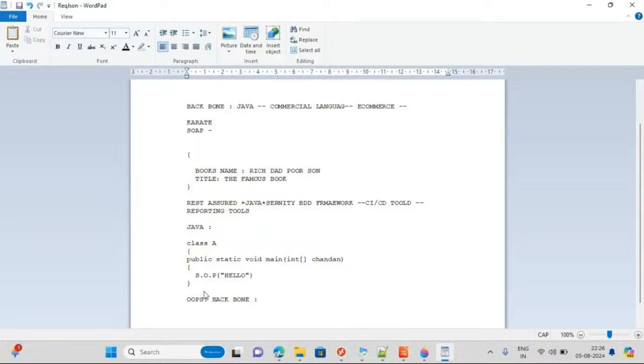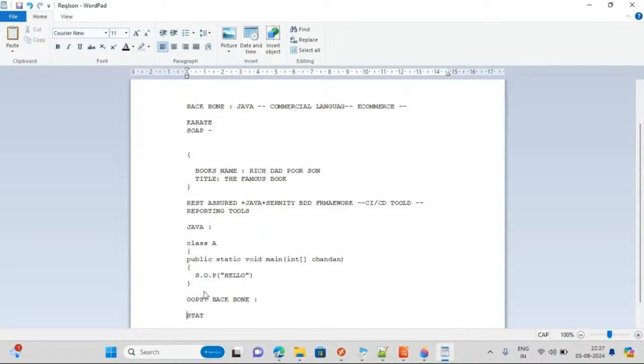Let's say I told you, boss, through a static keyword we have used several things. So this static keyword, how we will use it in the REST Assured framework, that is very much useful. So we will be starting Java, and in between we will take REST Assured also. Java we will complete, and parallelly we'll do the REST Assured tool also. Even if you know Java, you can switch to UI automation, API automation, you can do Karate also. There also they are using it. TypeScript, JavaScript, now everything is getting merged. But if you know Java, these parts are very easy, right?